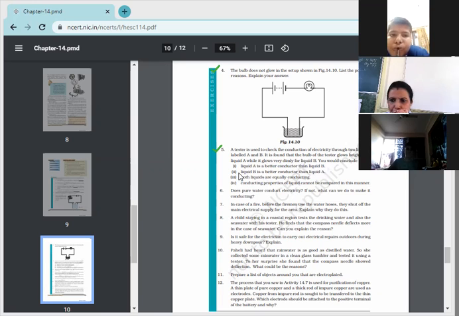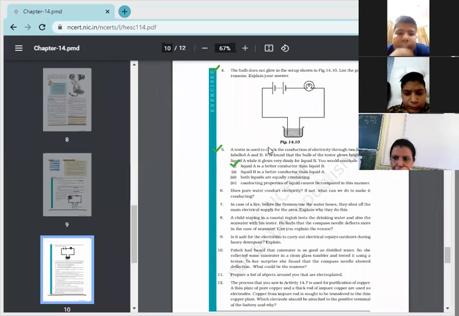So this is an MCQ based question. Liquid A is glowing brightly, and for liquid B it is glowing dim. So what can be the possible reason? Tell me the possible reason. This is the possible reason: liquid A is a better conductor than liquid B.